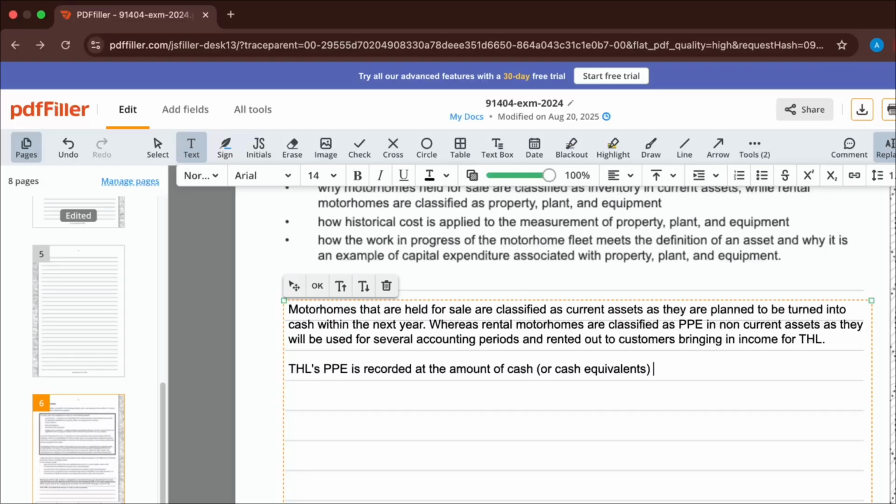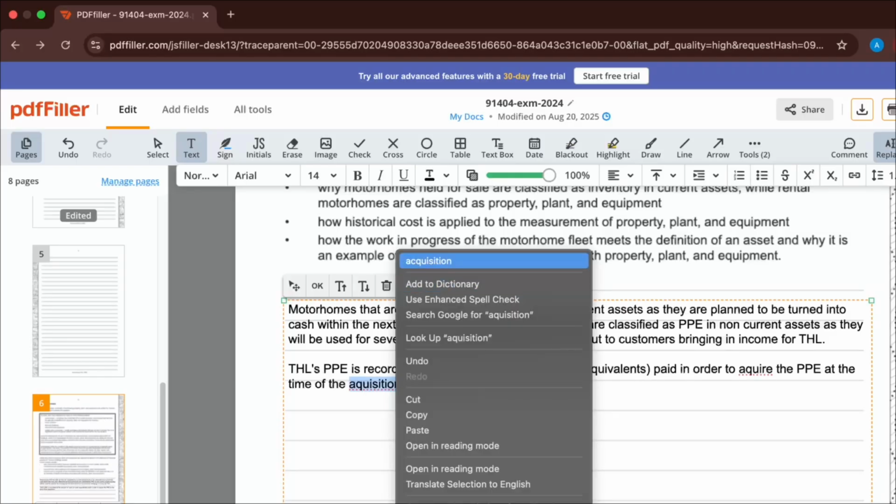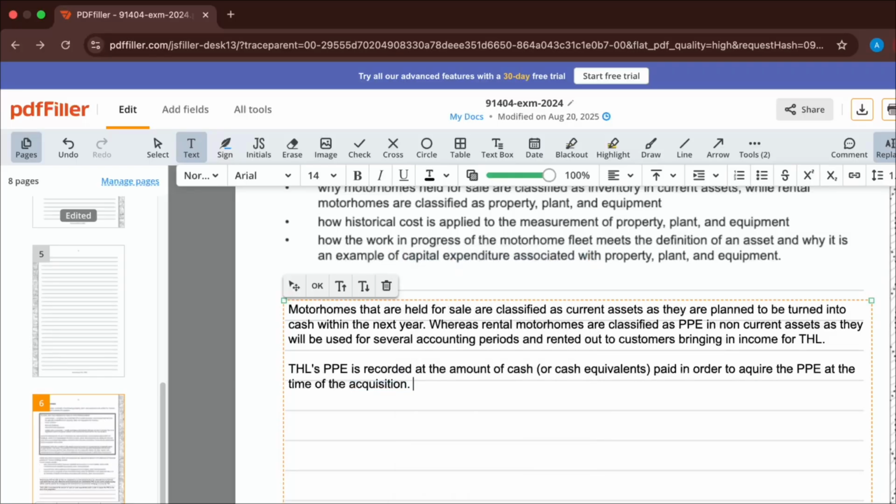Or cash equivalents paid in order to acquire the PPE at the time of the acquisition. Be careful with your wording here, guys, making sure that it's all in past tense and it's referring to the past acquisition. So this amount of cash,